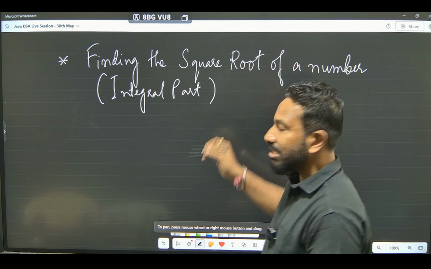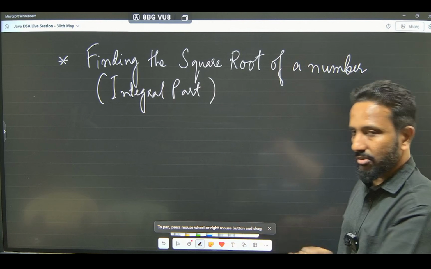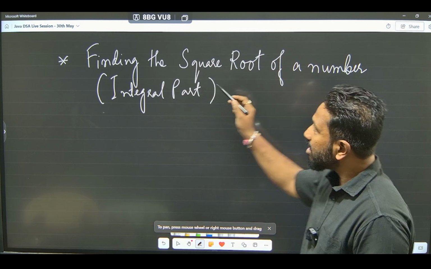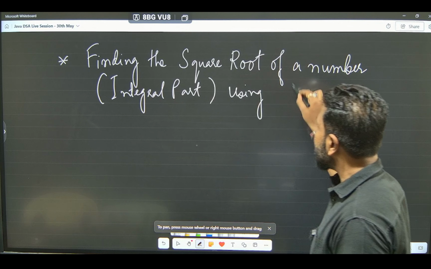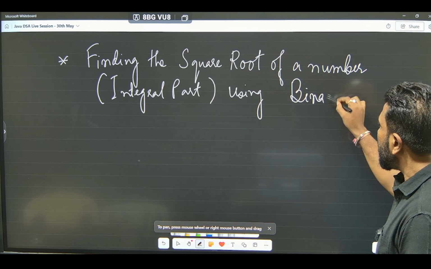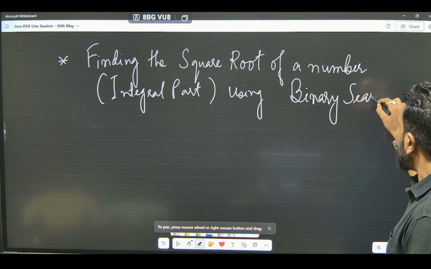That means the decimal value if you have, that you have to ignore, not required. Okay, finding the square root of a number, integral part, using binary search.